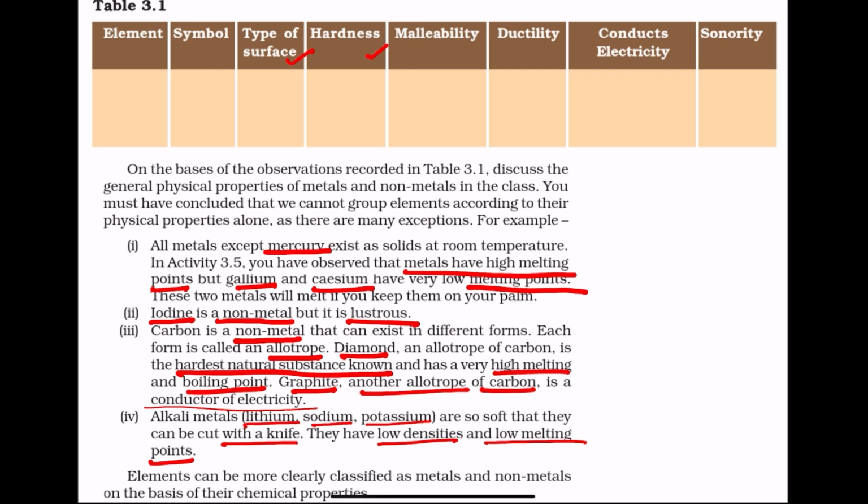Malleability: metals are malleable, non-metals are not malleable. Ductility: metals are ductile, non-metals are not ductile. Conduction of electricity: metals are good conductors of electricity, non-metals are poor conductors of electricity. Sonority: metals are sonorous, non-metals are not sonorous.